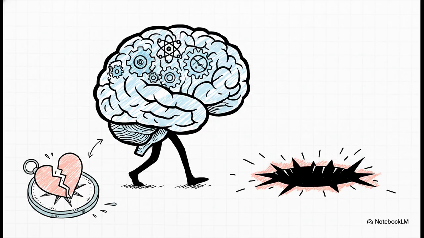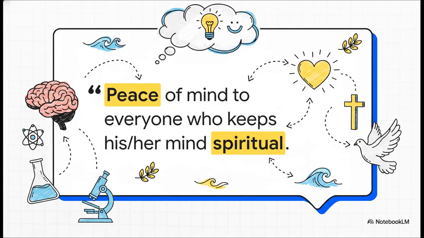And this connects right back to the tools we use for non-testable questions, like our values and faith. This perspective from Romans chapter 8 points out that peace of mind comes to those who keep their mind spiritual. It's meant to illustrate the concept that when you pair a sharp, highly educated scientific mind with a spiritually grounded, discerning heart, the result is true peace and positive decision-making.